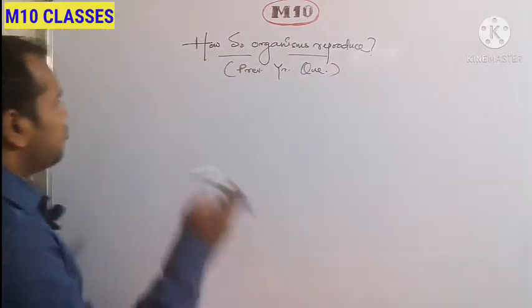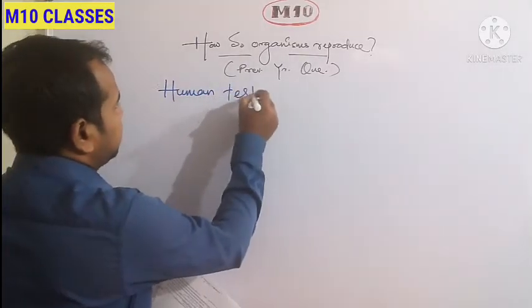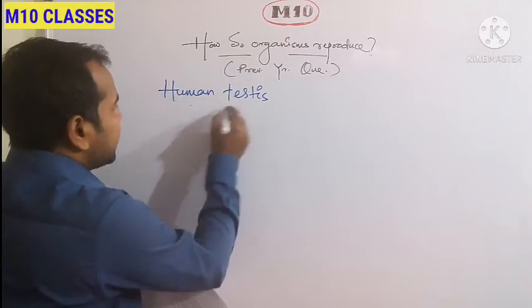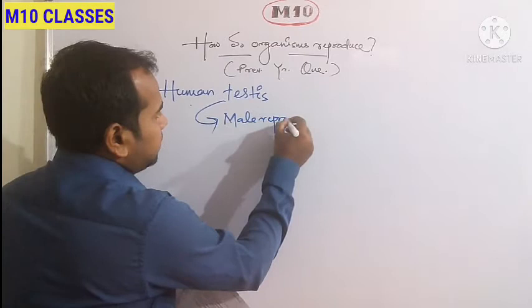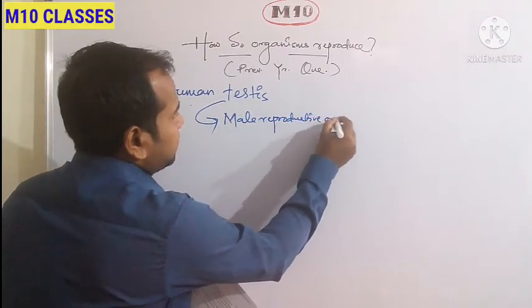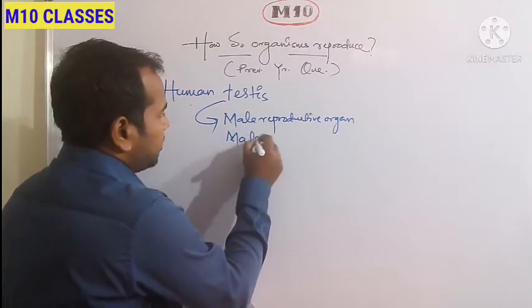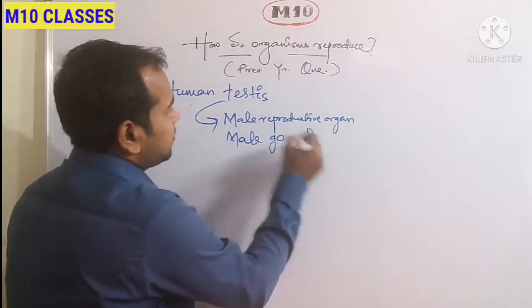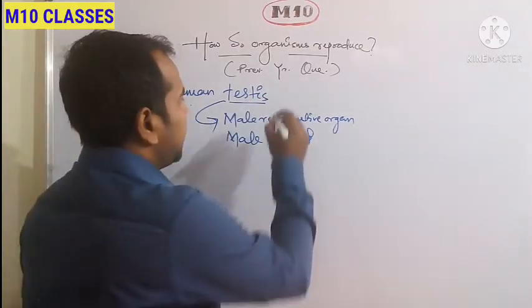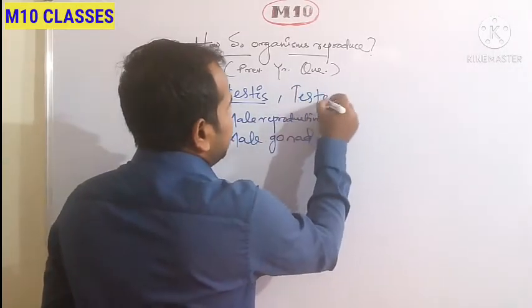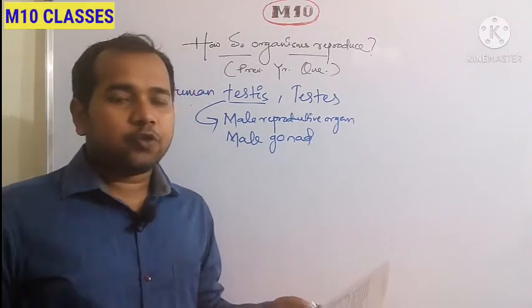First of all, what is human testis? The testis is the male reproductive organ, or it is also called the male gonad. This is the singular form, testis, and the plural is testes. So don't be confused if it comes in exams. So what are the two functions?